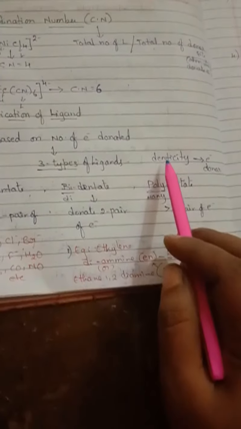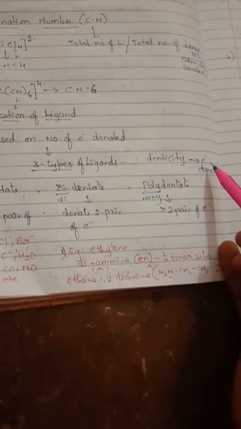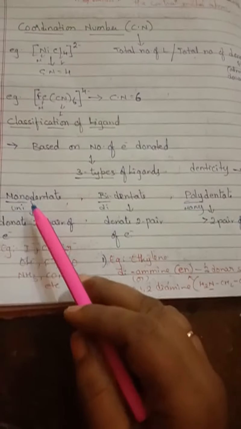So here is another word, denticity. What do you mean by denticity? Denticity is nothing but the number of electrons donated, the electron donor sites donating the electrons. Denticity may be monodentate, bidentate or polydentate.